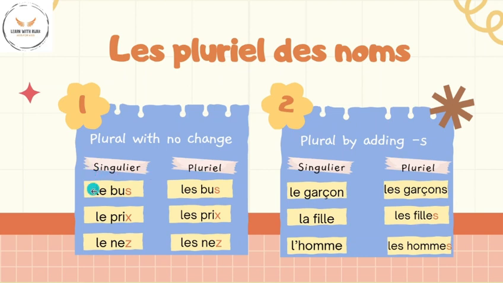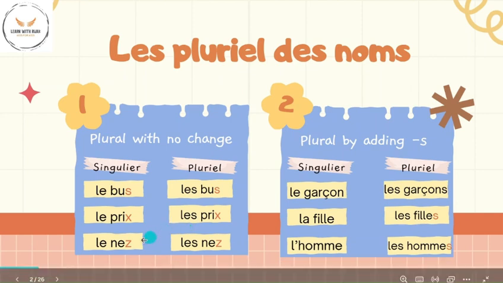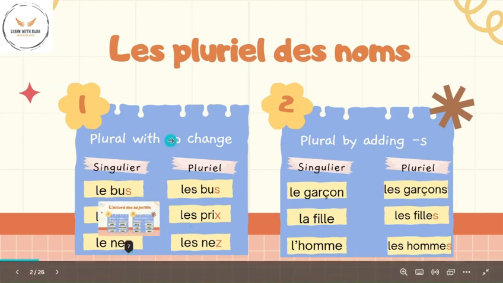For example, since the word le bus ends with an S, we change the definite article le to les and bus remains the same. Similarly, le prix ends in an X, so the definite article changes to les and the word becomes les prix. Le nez ends with a Z, so the plural becomes les nez.